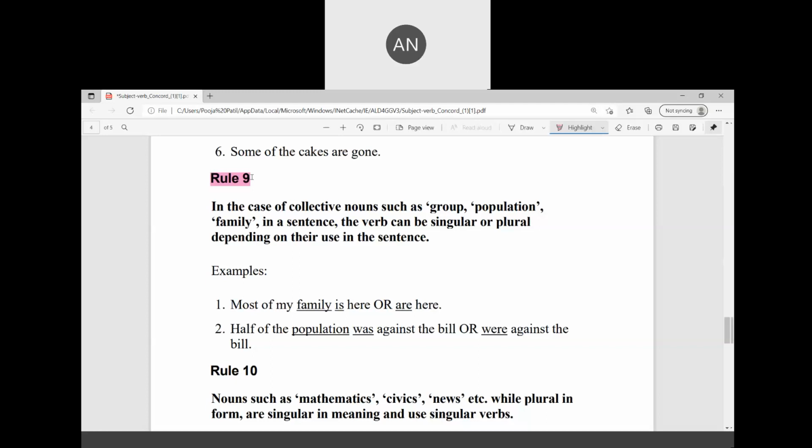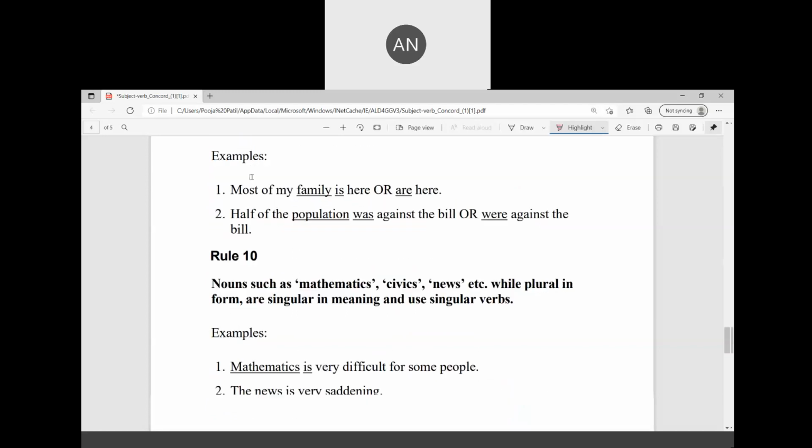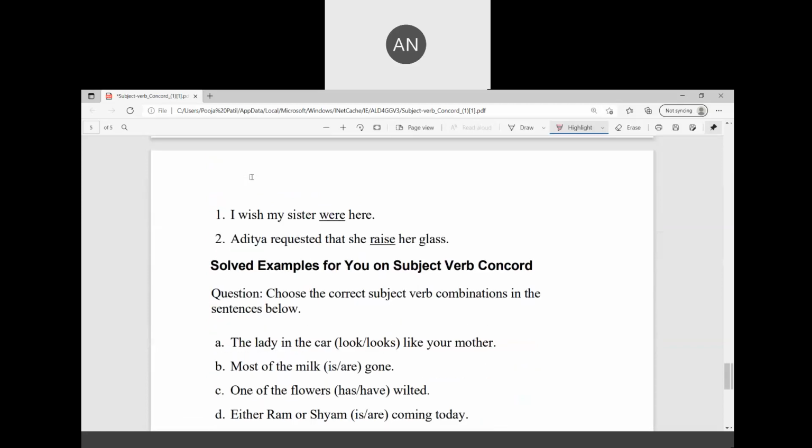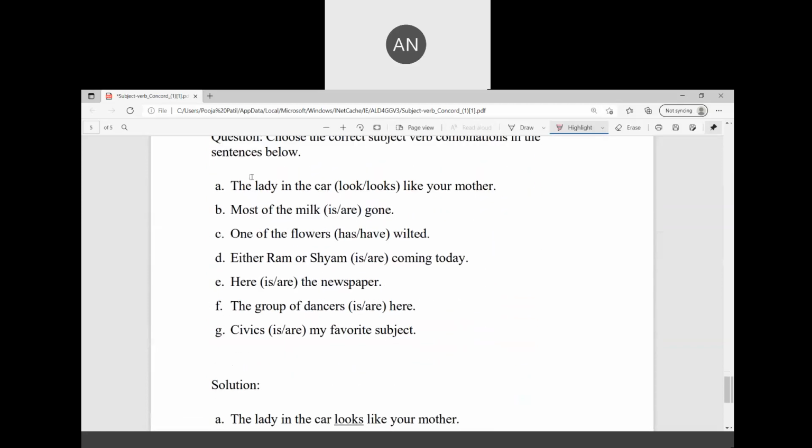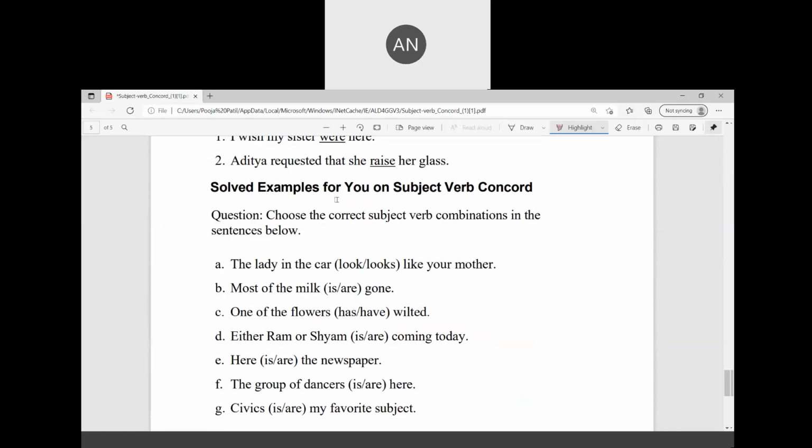Okay, next one. Yeah, let's go back to the exercise. Next one is: Civics is my favorite subject. Yeah, this is the mathematics subject and all we have done. That is the rule. Thank you, Rishikeshwara.